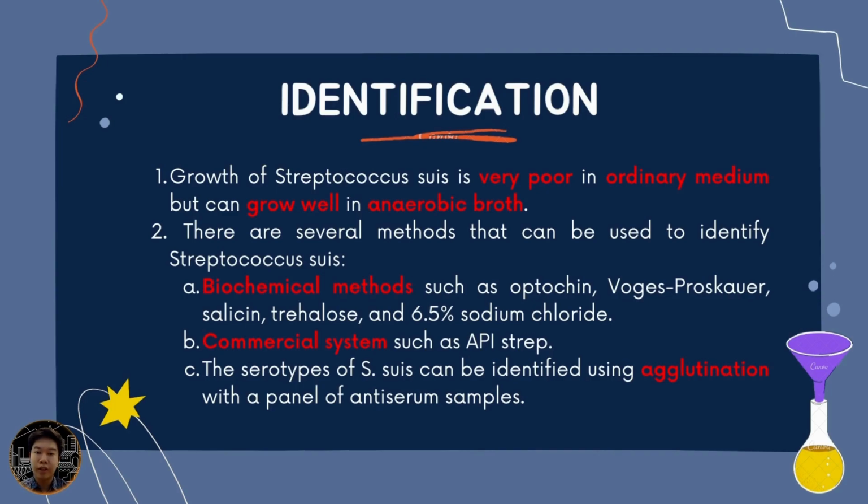Streptococcus suis is a gram-positive bacterium that appears as single cells or short chains with a circular shape. It grows better in anaerobic broth than in aerobic conditions. To identify Streptococcus suis, we can use the biochemical method, commercial systems, and the agglutination method. In the biochemical test, it is Streptococcus suis if there is no growth in 6.5% sodium chloride, a negative Voges-Proskauer test, and production of acid in trehalose and salicin broths.